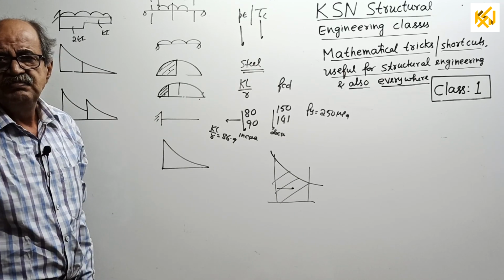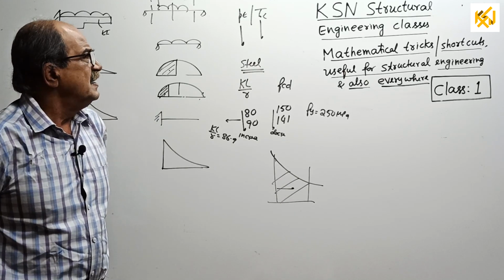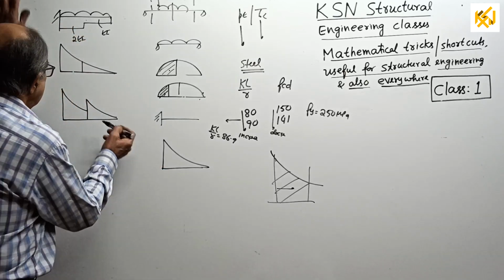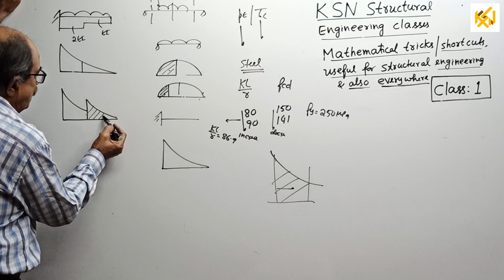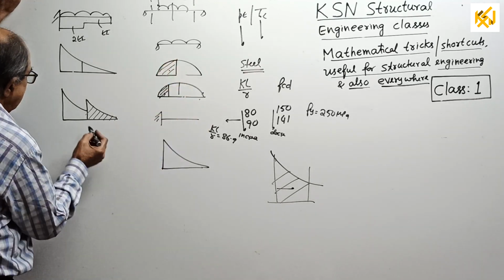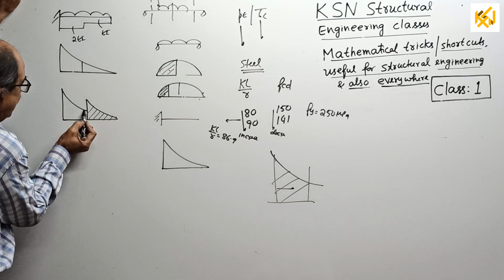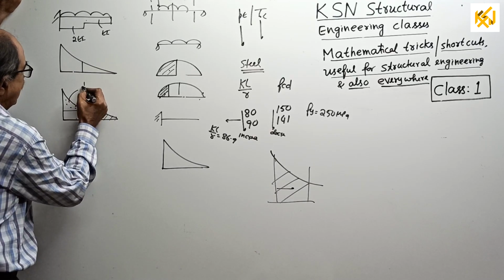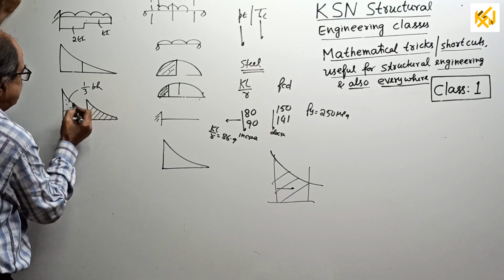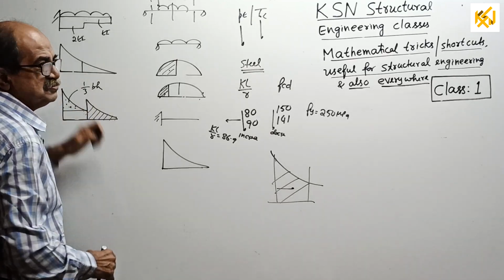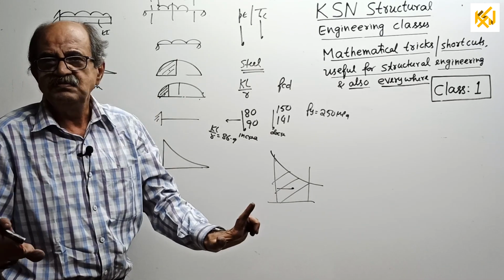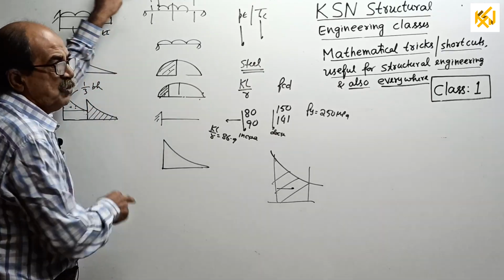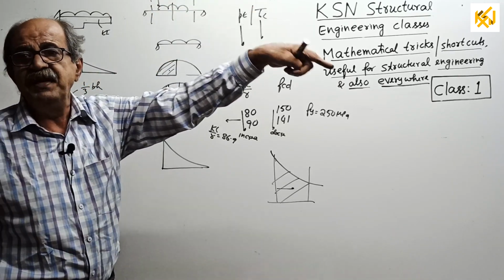Now, with regret, I have to tell what blunder people make. This area they will take as 1/3 base into height. The formula is correct. But what they do here is divide it into a parabola and a rectangle, and then again put the area as 1/3 base into height, with CG at 1/4 and 3/4. Completely wrong. It is not correct. What you have to do, I will tell in the SFD BMD class.